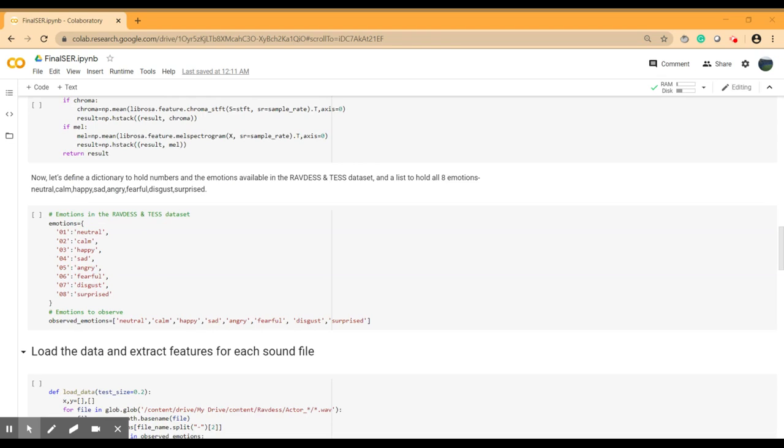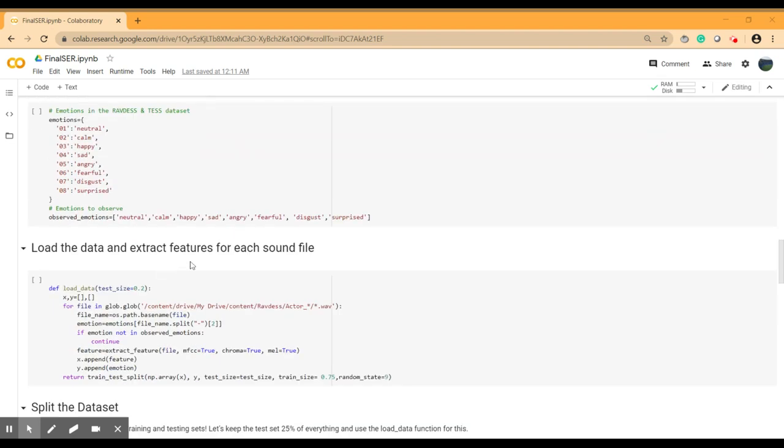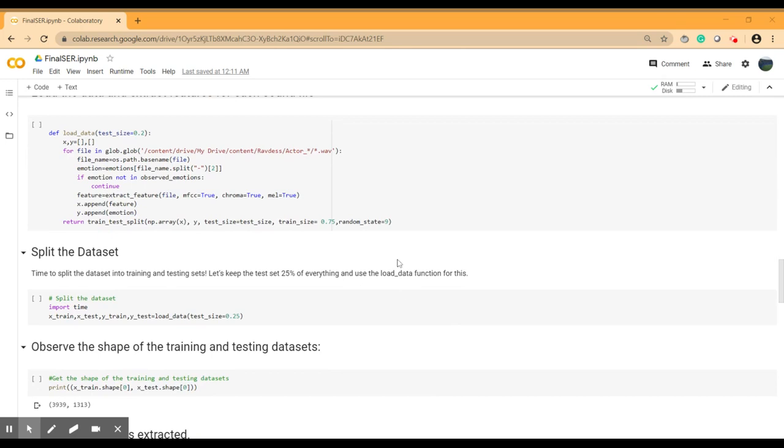Now we are defining the dictionary to hold numbers and emotions available on the RAVDESS and test dataset. The 8 emotions are neutral, calm, happy, sad, angry, fearful, disgust, surprise. So we are observing all these 8 emotions. Now we are loading the data and extracting the features from each sound file. This is the path of our dataset, and we are extracting features MFCC, chroma, mel.